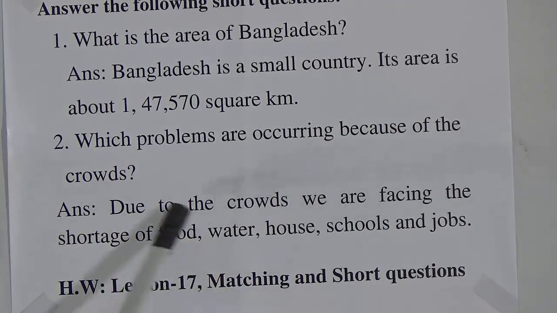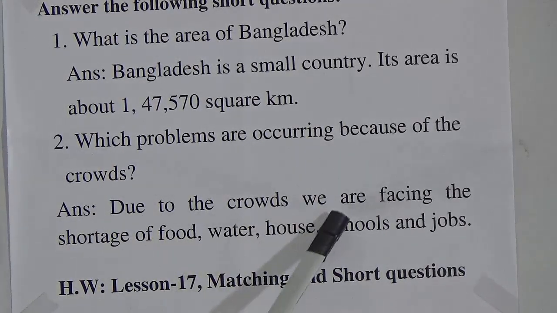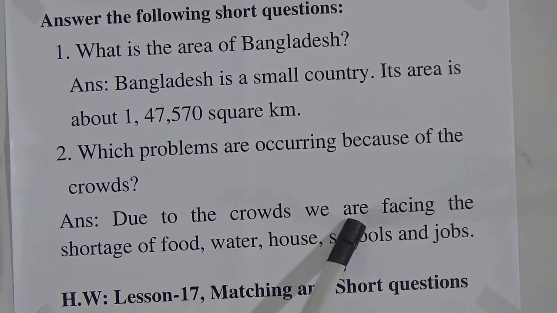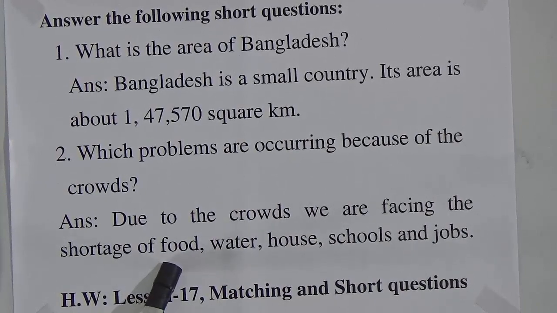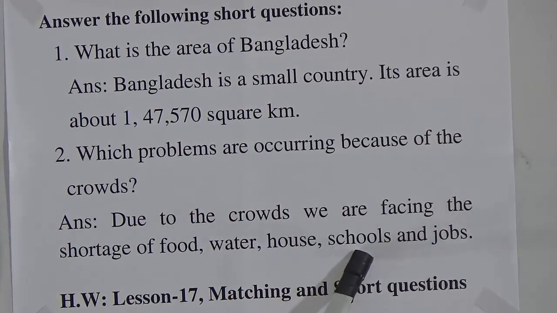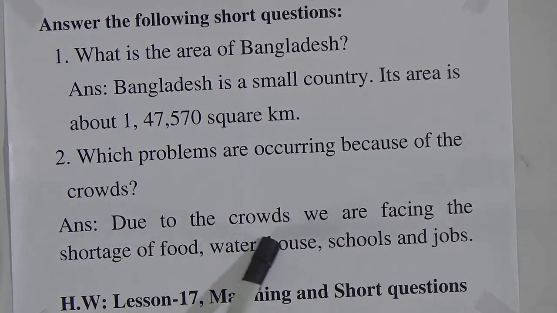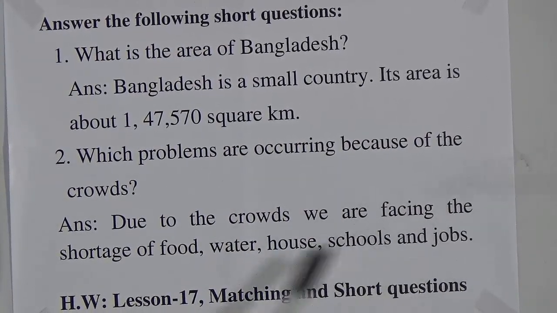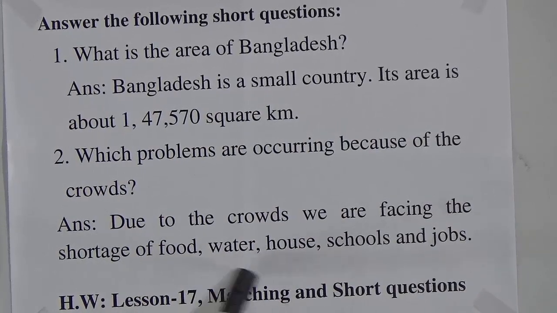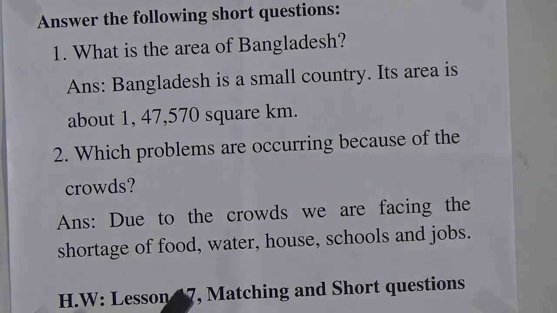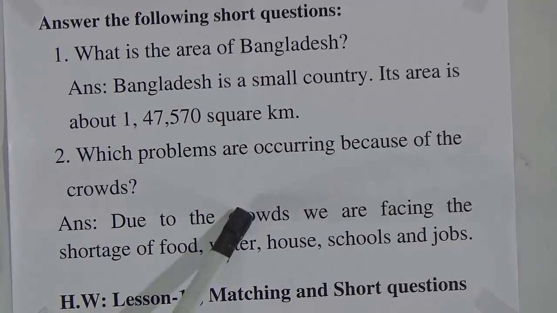Due to the crowds, that means due to the overpopulation, we are facing the shortage of food, water, house, schools and jobs. So look, due to the crowds or due to the overpopulation, we are facing the shortage of food, water, house, schools and jobs. So our short question session is done.